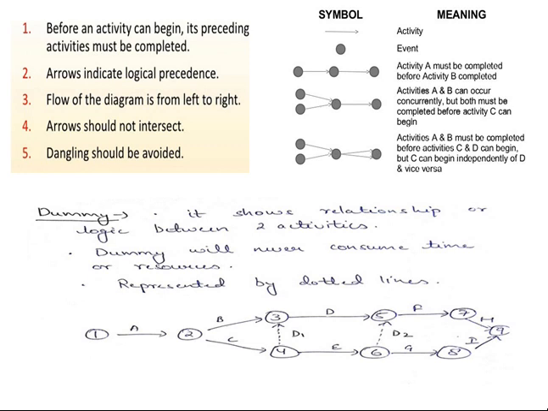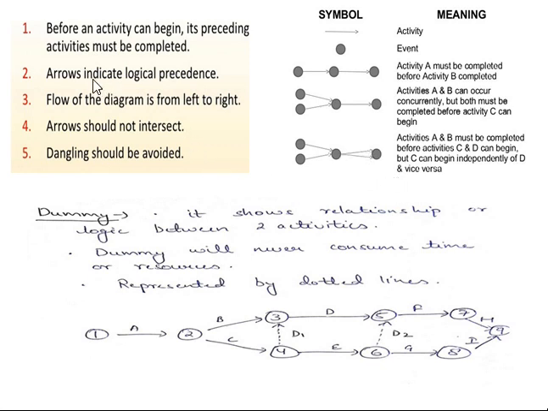So the things that we need to address right now are the symbols and some of their meanings. This one is addressed as an activity, this one is an event, and this 1, 2, 3 is called a set of nodes. This is the set of activities 1, 2, this is a serial activity, and here two activities are meeting at one point, that is the merge activity being carried out here. Then only one activity is coming out here. So two activities meeting at this point means it's a merge, and two activities going out means it's a burst.